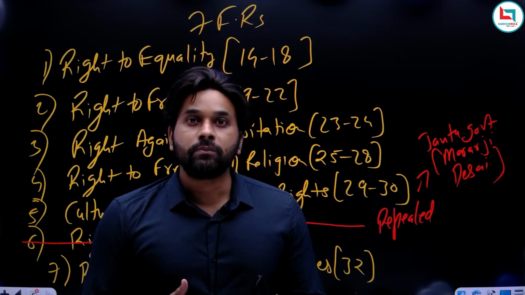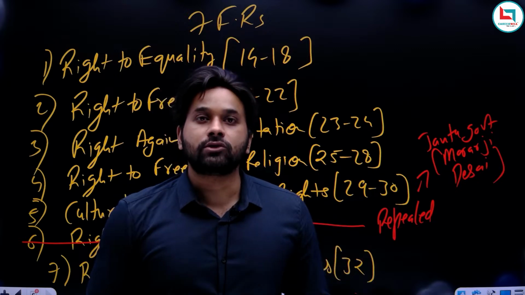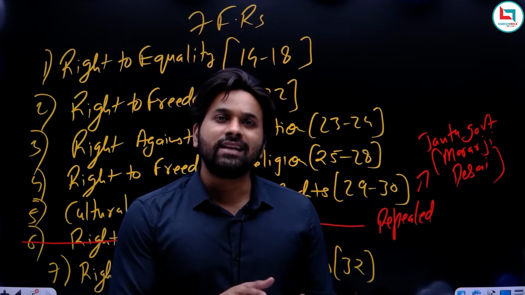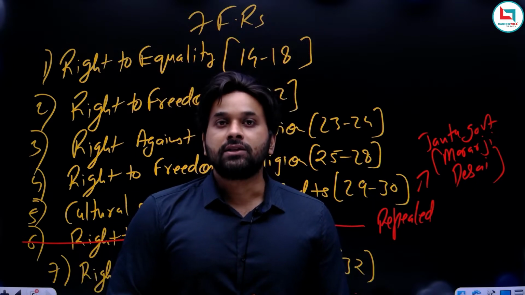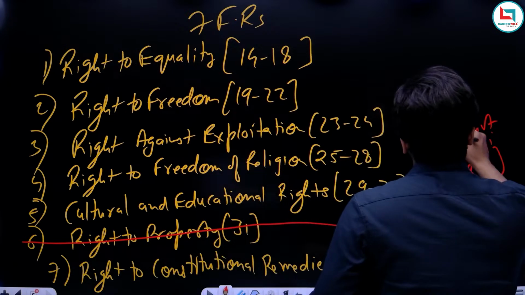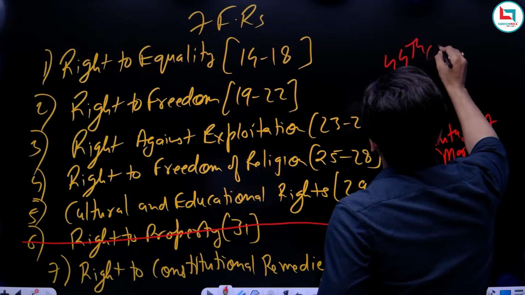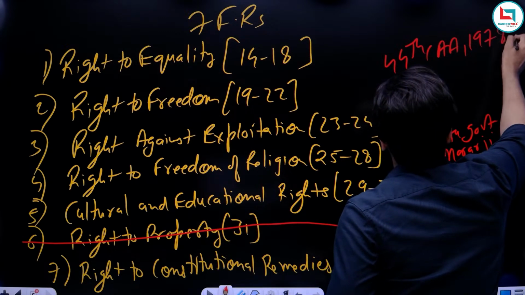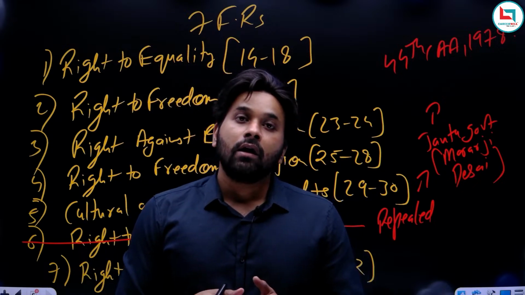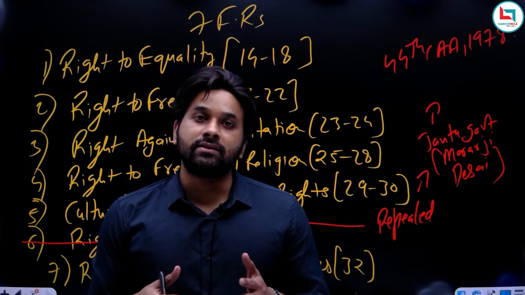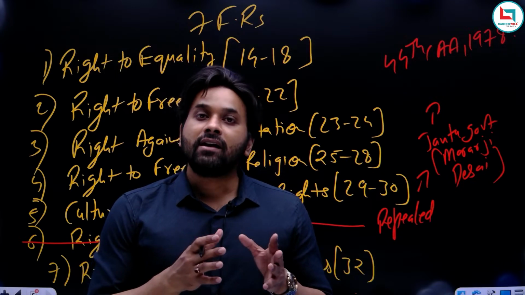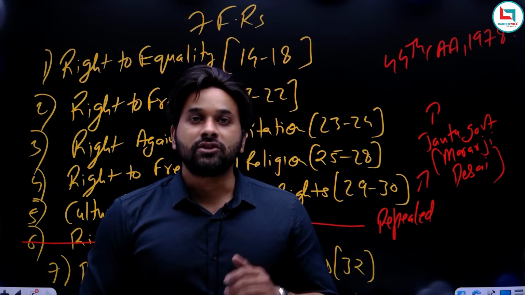So land reforms was one of the biggest tasks of the government after independence, and right to property was seen as an obstacle. So that is why in 1978, by the 44th Amendment Act, Janta government decided to repeal it from this category. But remember one thing, right to property was repealed, but it doesn't mean that right to property does not exist anymore. Right to property is present in the constitution, but the location and status of right to property has changed.